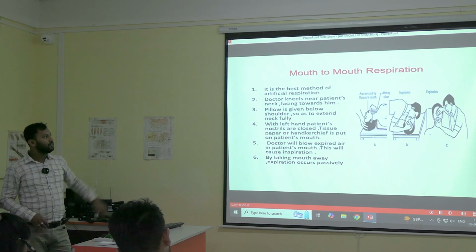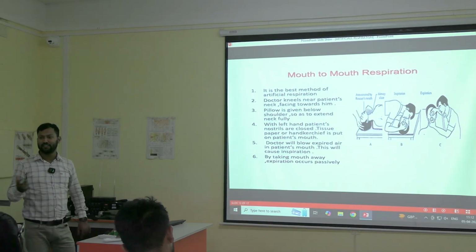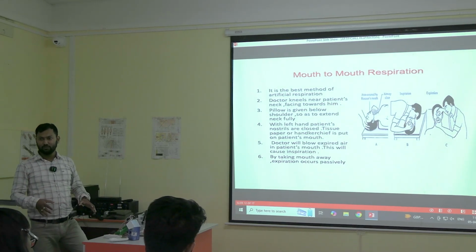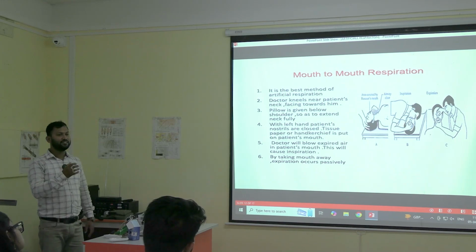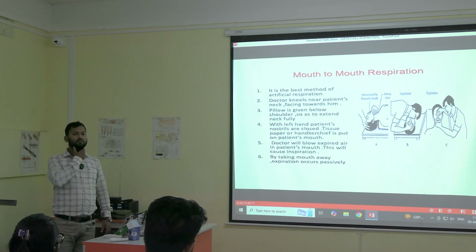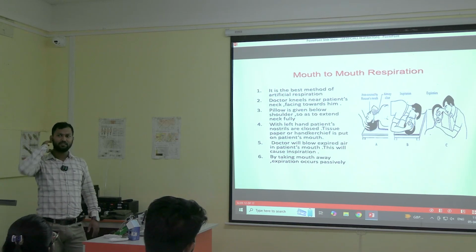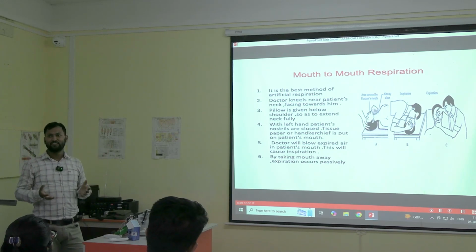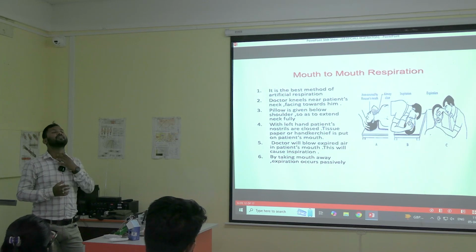So again, we are keeping the doctor or the person who is providing the respiration kneeling near the patient's head. Again, we are kneeling down by our knees and our hands will be straight. And then first thing what we will do, we will just keep the neck extended. So we can put a pillow here or something, a soft thing. Obviously, you cannot put a brick below the patient's head. So something which is soft enough, we can put it there, and we can extend the patient's neck like this.